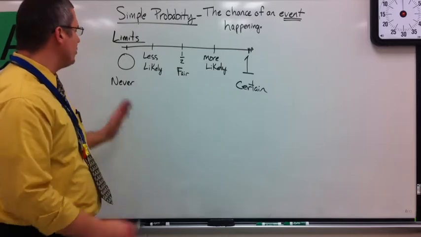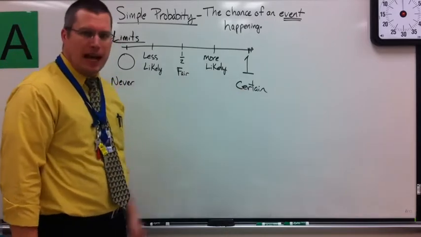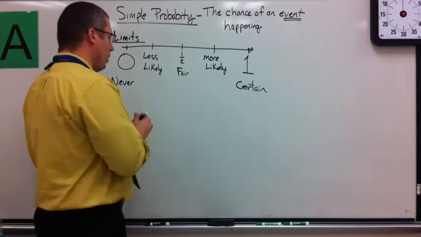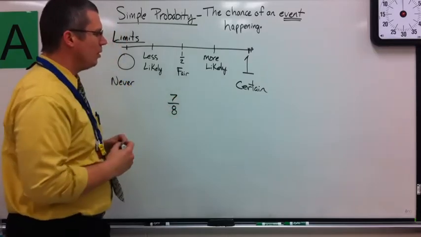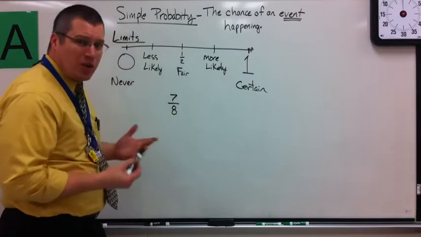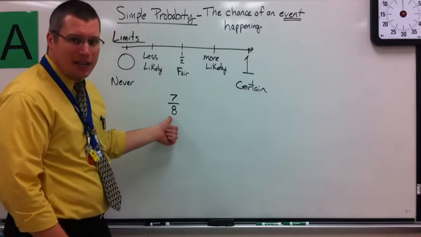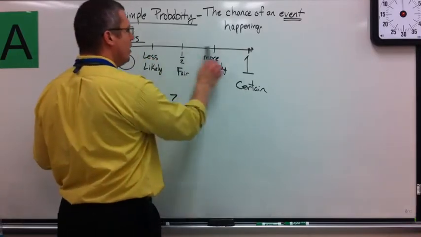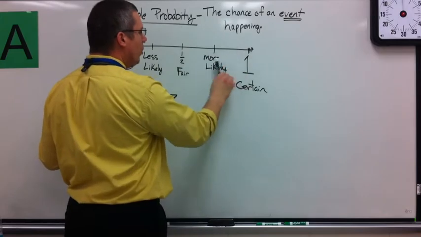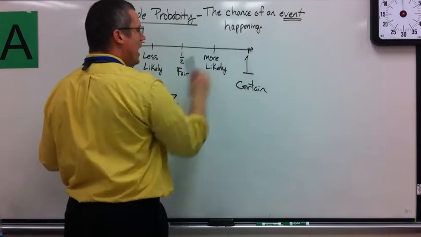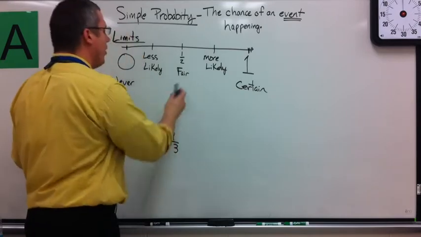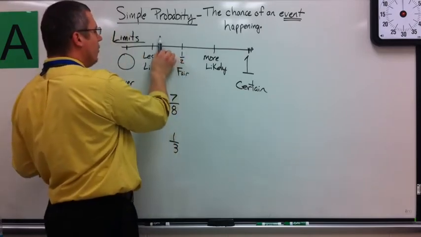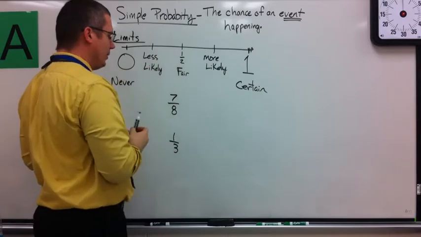But first of all, you have to understand where we're at as far as things happen. So let's try one: 7 out of 8. Where is 7 out of 8 on my number line? It's here, closer to 1. That's definitely more likely to happen. I could have 1/3. 1/3 is less than 1/2. It's over here, so it's not as likely to happen.